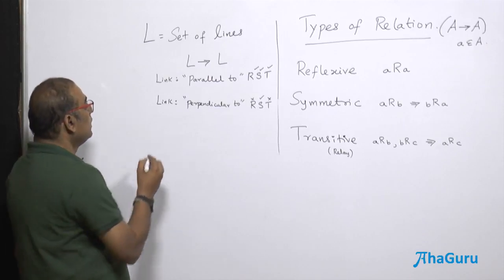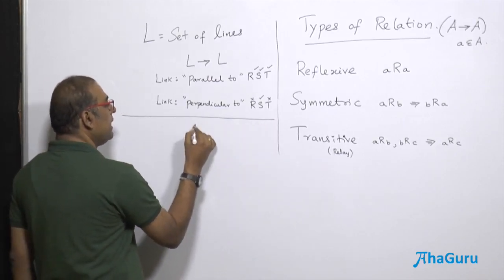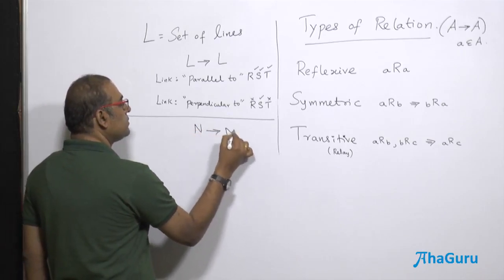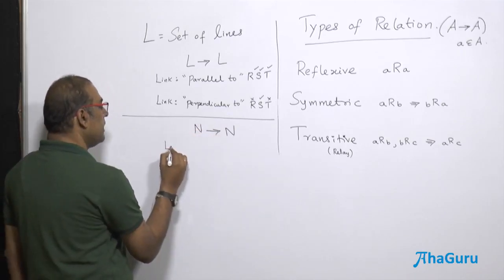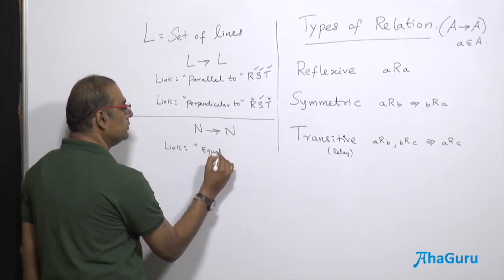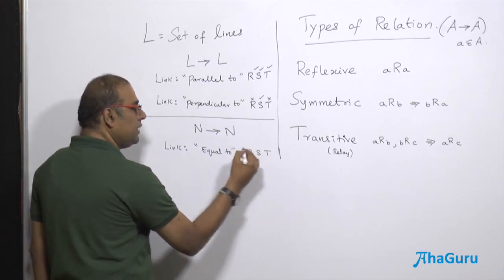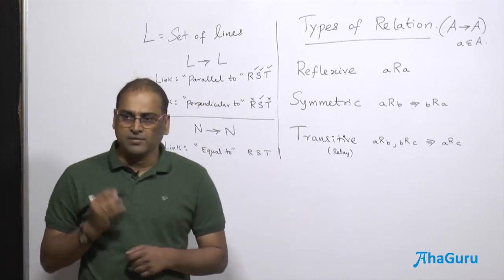Generally, it is not transitive. Okay, so now if I am going to take a set of numbers, let me take natural numbers. My link is, say, equal to. It's a very simple link. If you take a number, is it equal to itself?